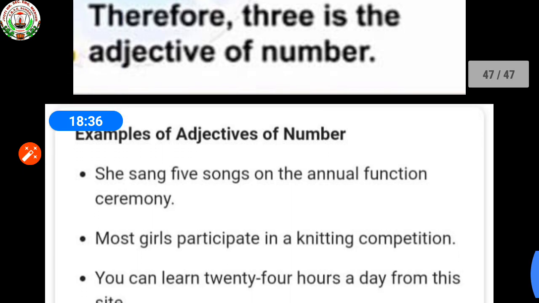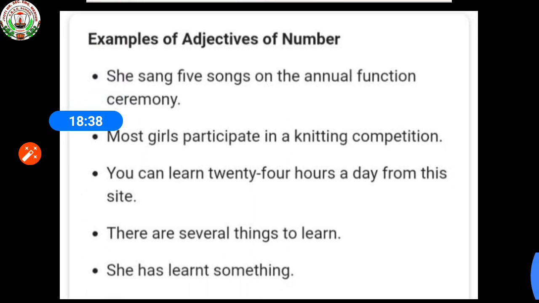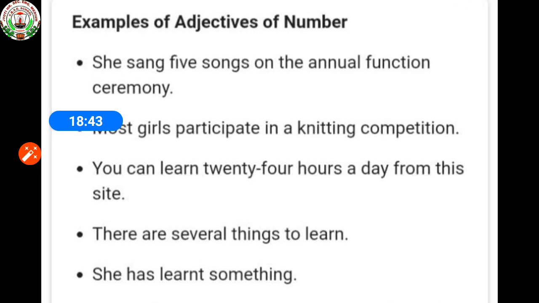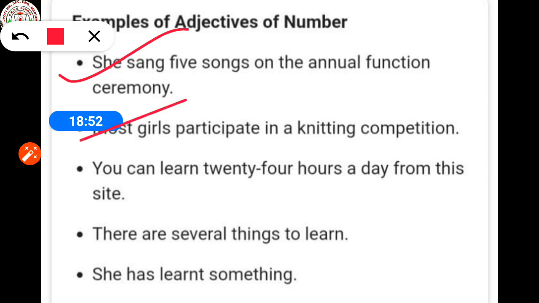You can see some more examples that relate to adjectives of number. She sang 5 songs at the annual function ceremony. Most girls participate in a knitting competition. You can learn 24 hours a day from this site. There are several things to learn. She has learned something.